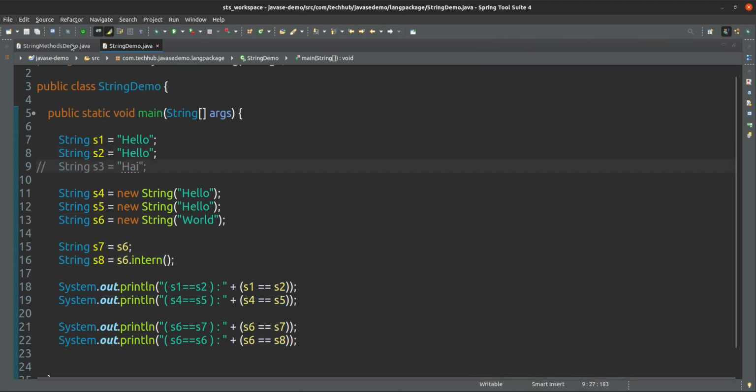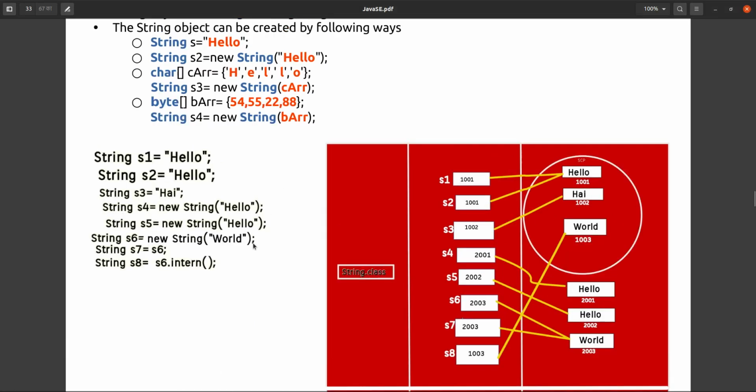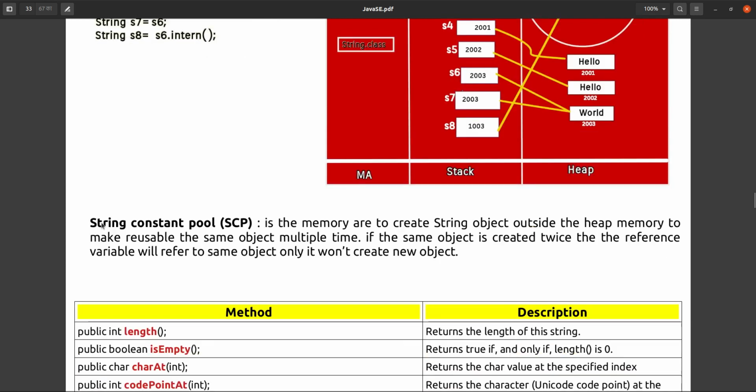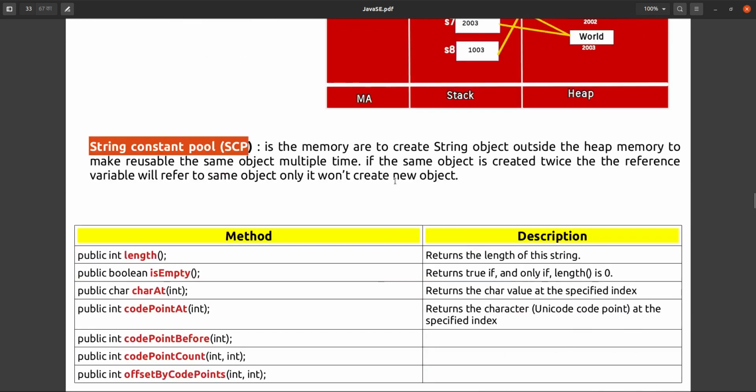Okay, this is about the use of string here, and the reusability is also here. Hello, hi, world will not be removed from memory. Even if the reference variable goes out of scope, it will not be removed from memory. If sometime you create hello again, it will point to that only. Okay, this is about the string constant pool.